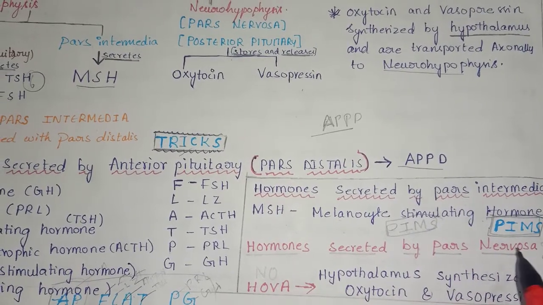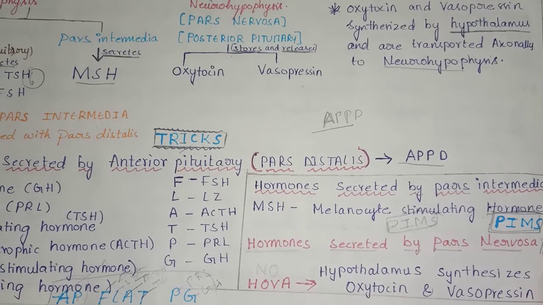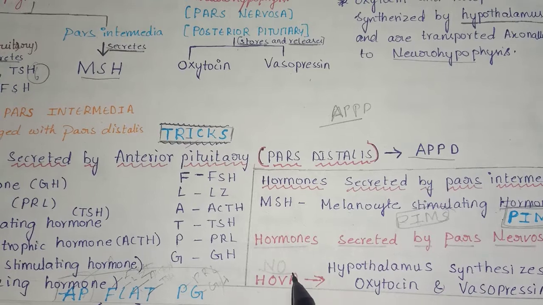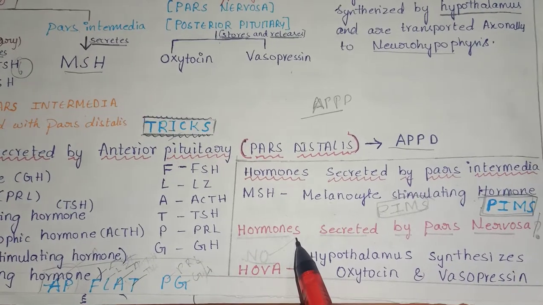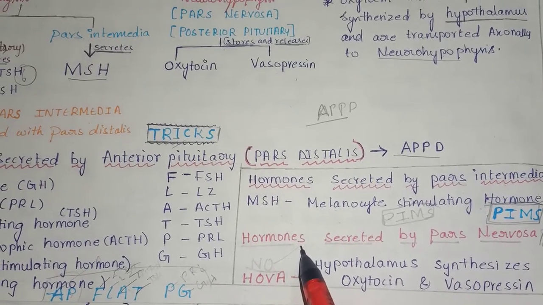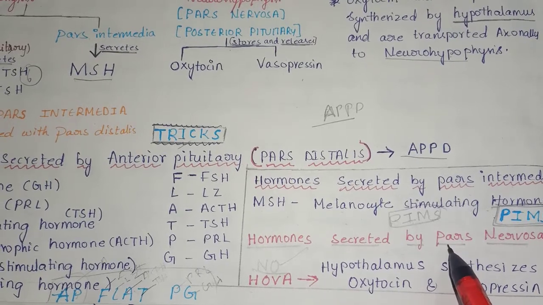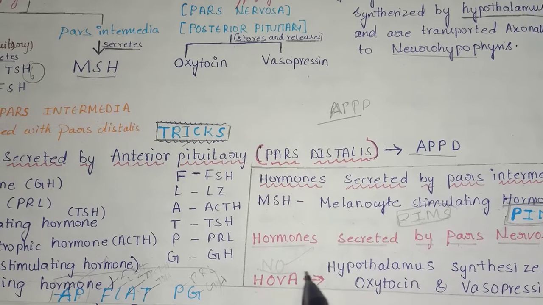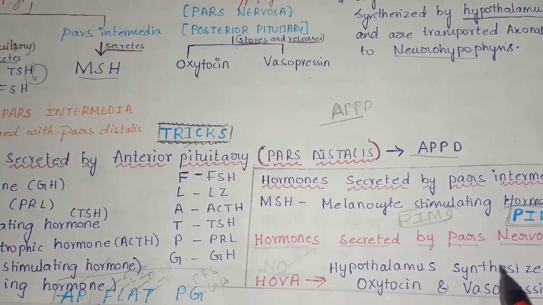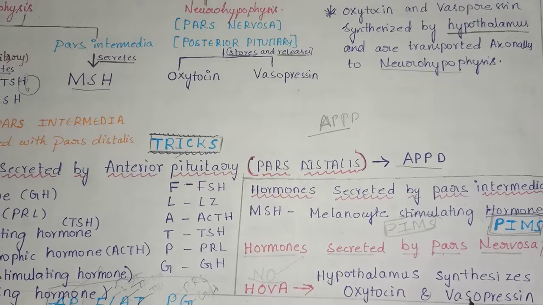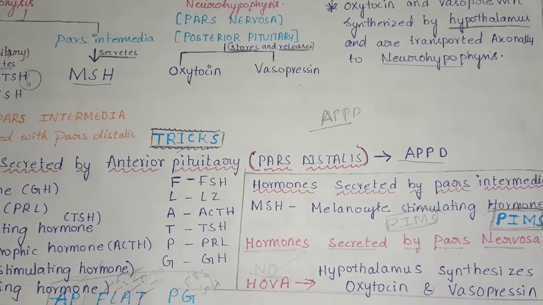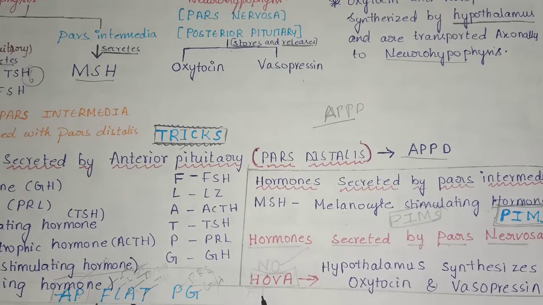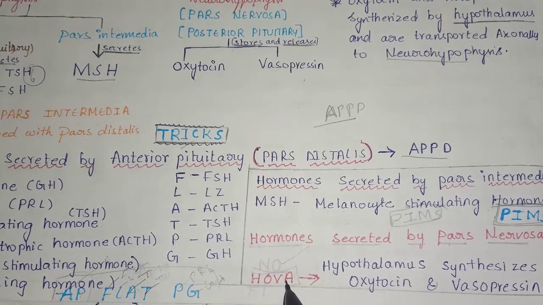Hormones secreted by pars nervosa, that is posterior pituitary or neurohypophysis. For this the answer is no, because no hormones are secreted by pars nervosa in our syllabus. Hypothalamus synthesizes oxytocin and vasopressin. For this the trick is HOVA, hypothalamus which secretes oxytocin and vasopressin.